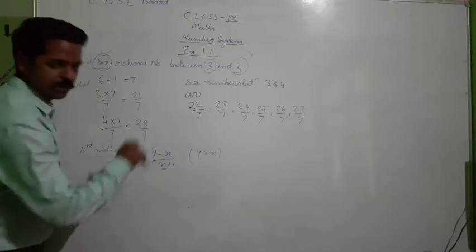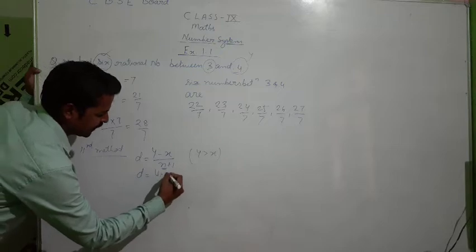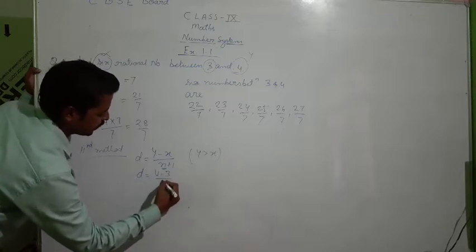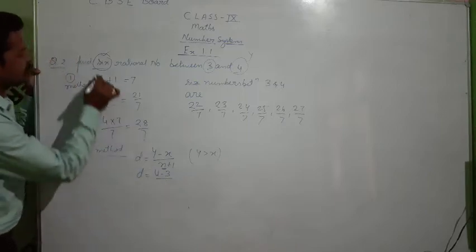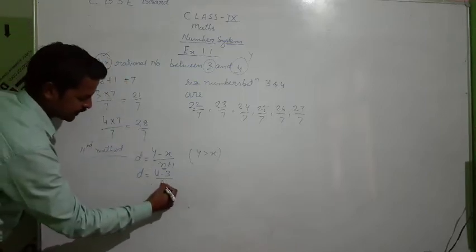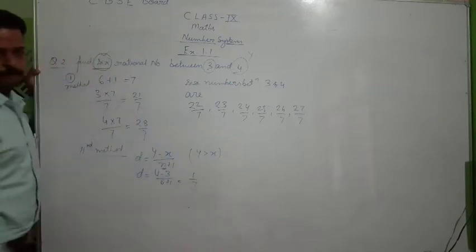So you put n equal to 1 over here. So you will get D is equal to y minus x. 4 minus x means 4 minus 3 upon 7. I hope you understood. n का वैल्यू कितना है? 6. So 6 plus 1, that is what? 1 upon 7. So we got the value of D.